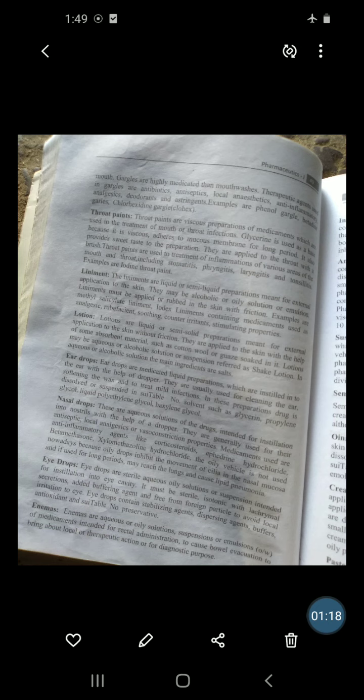Inhalations are liquid preparations which contain volatile substances and which are used to relieve congestion and the inflammation of the respiratory tract. So what are inhalations? These are liquid preparations. They contain volatile substances, which are used to relieve congestion as well as for relieving the inflammation of the respiratory tract.